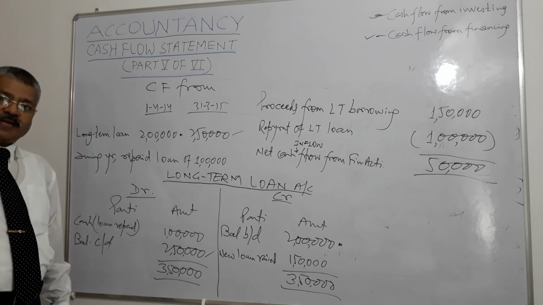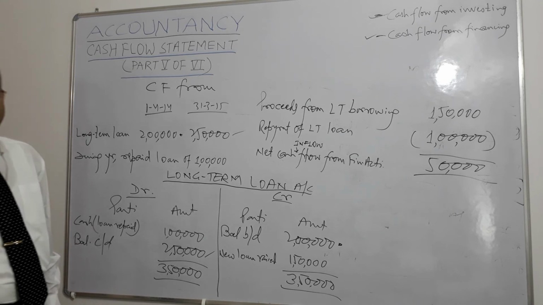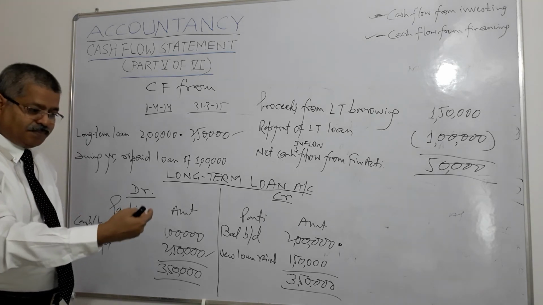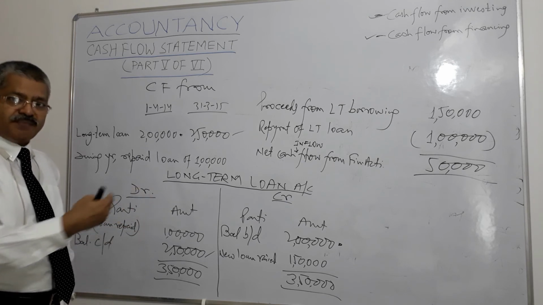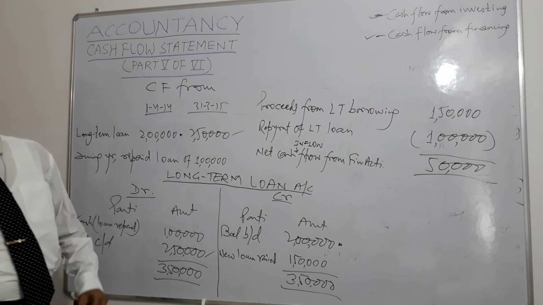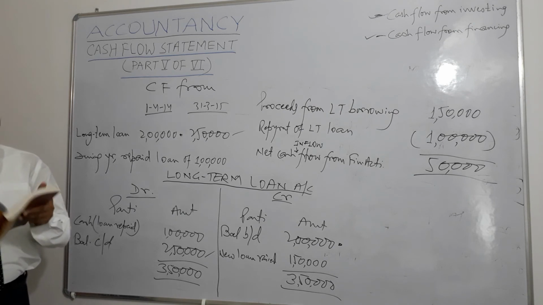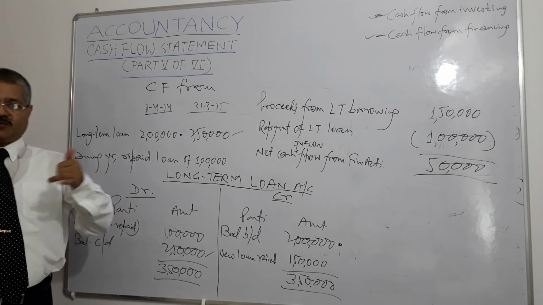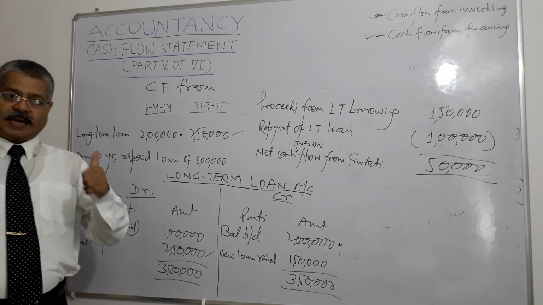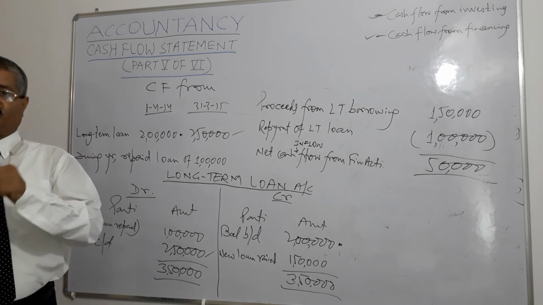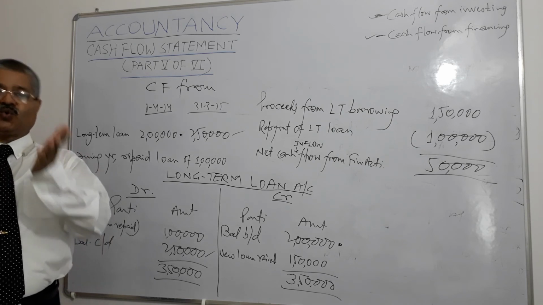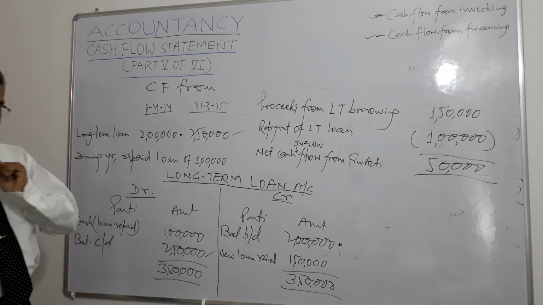As at the end of the year it was 60,000. Accumulated depreciation was beginning 25,000, at the end 15,000, right? And additional information was a machine costing 25,000 and having accumulated depreciation of 15,000 was sold for 13,000, right?